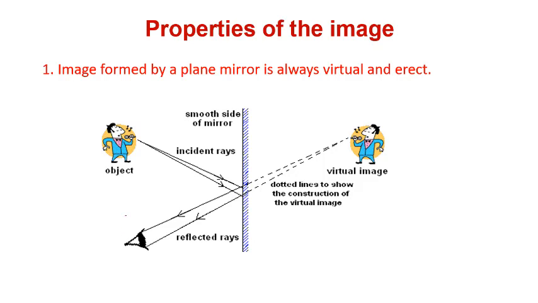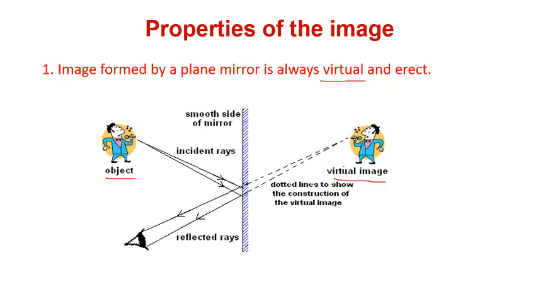Now we will study about the properties of the image. Image formed by a plane mirror is always virtual and erect. So what is virtual and what is erect? We'll know that. Is always virtual. Virtual means what you see behind the mirror is a virtual image. This is a virtual image. And this is the object. This is the real image, this is the object.